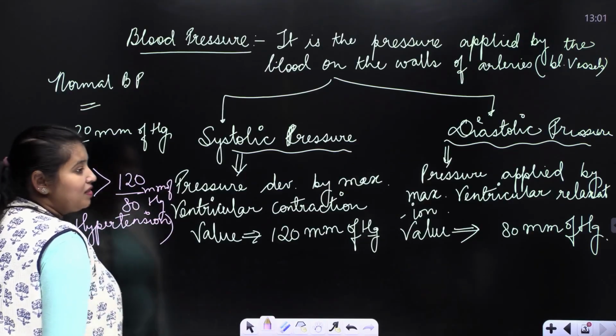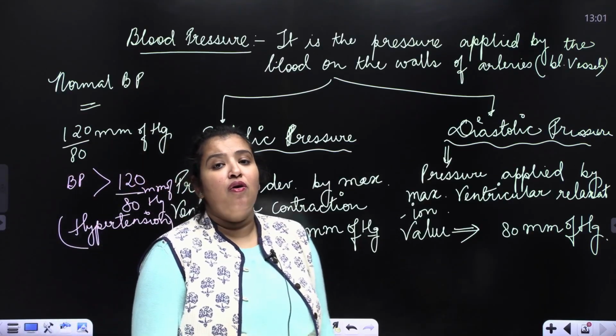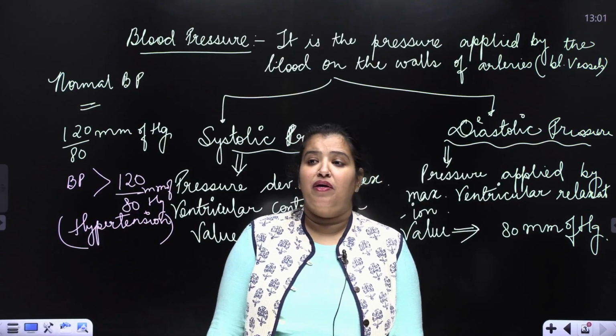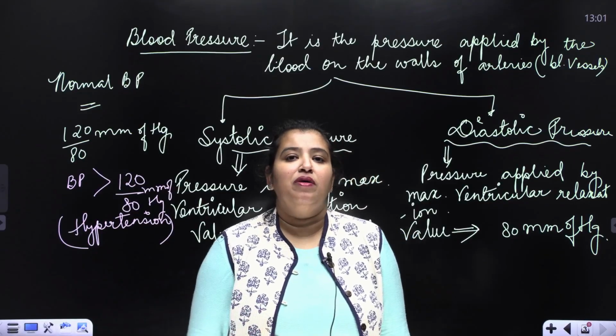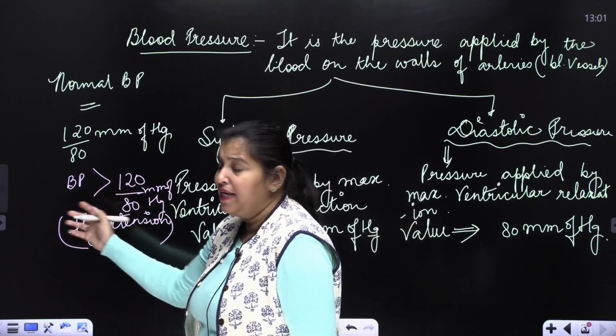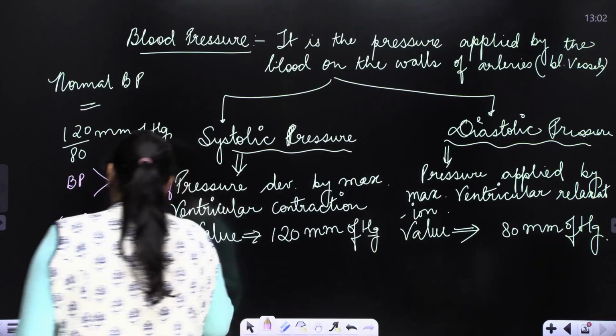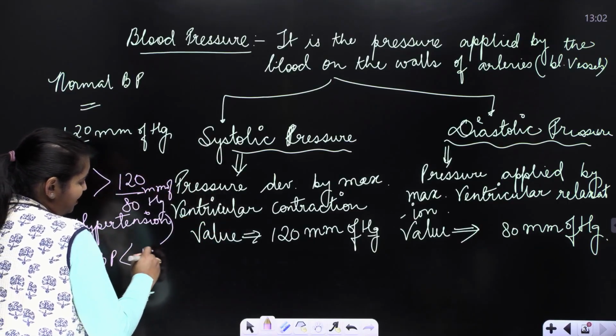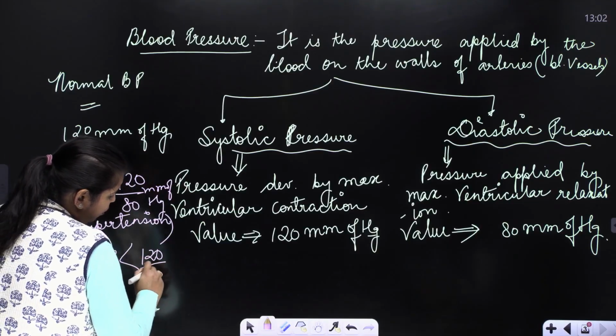In this case, the blood pressure is increased, which can cause irreversible damage to the blood capillaries and blood vessels, and they may even burst because of the pressure, depending on the value. All right. Then, if the pressure is lower than this, we say it is low blood pressure.